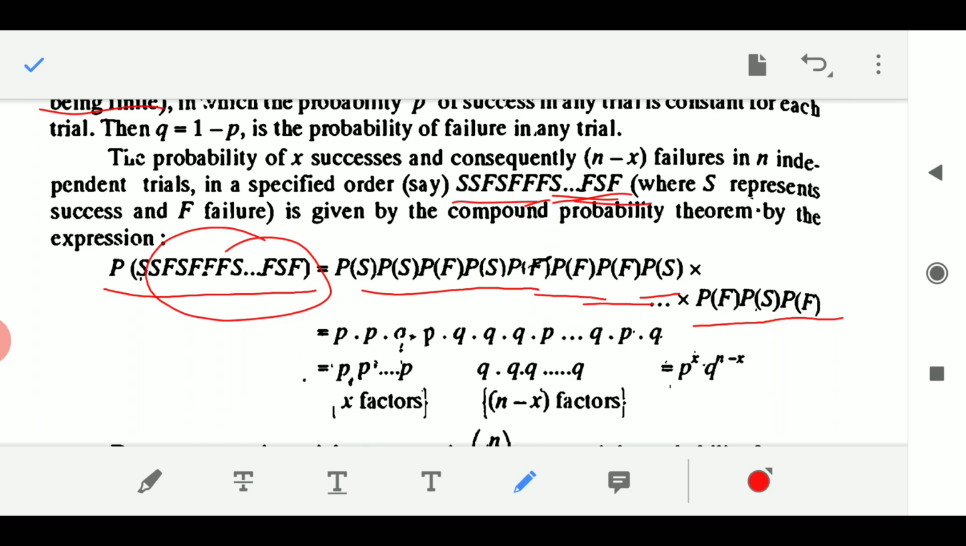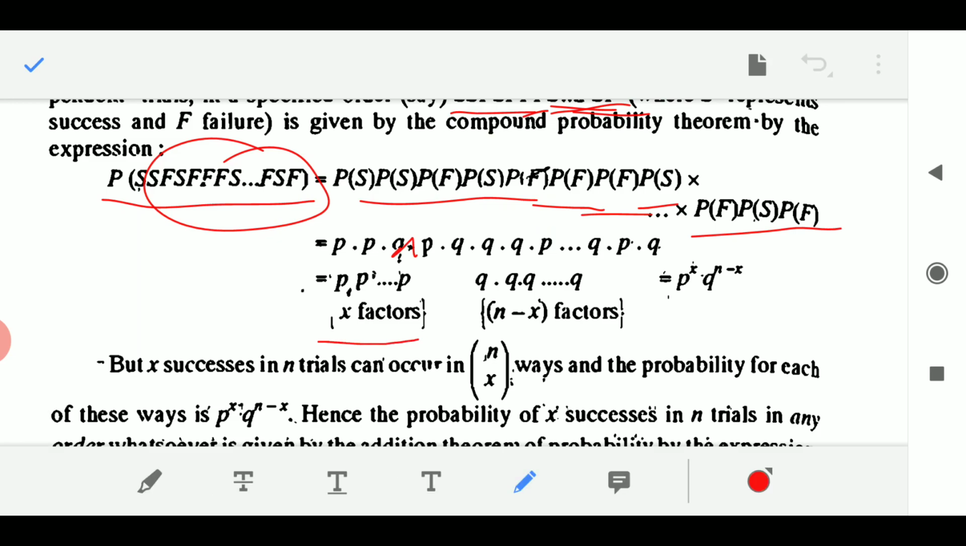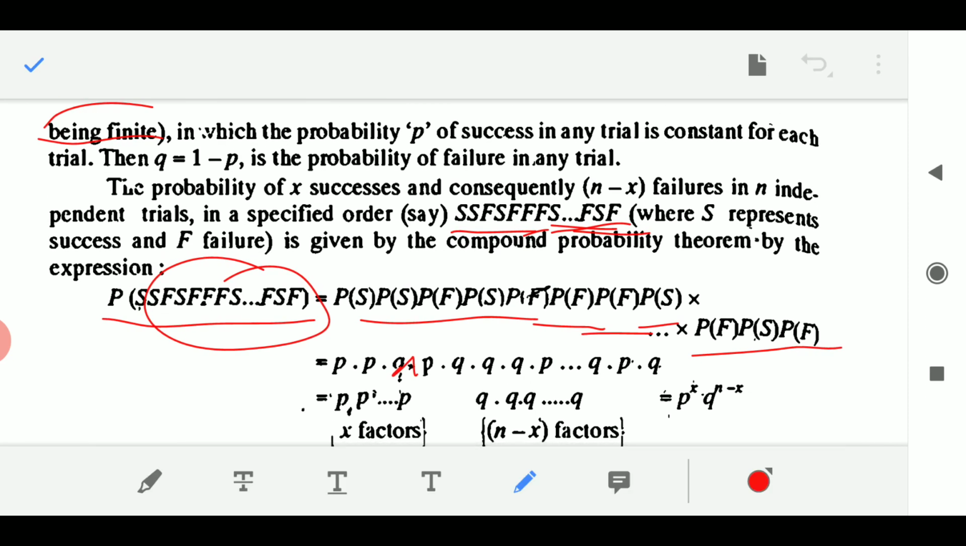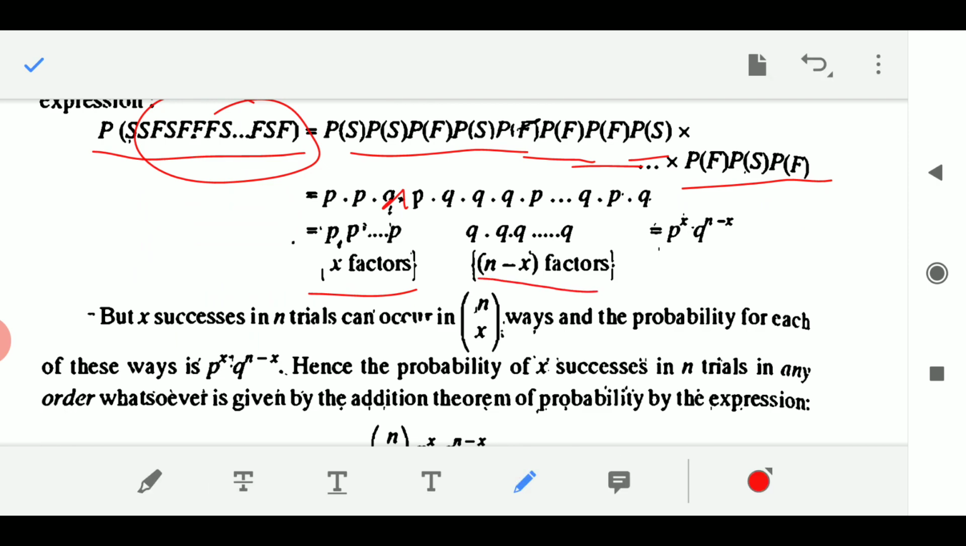Alright, so we have defined probability of success as P, probability of failure as Q. So I am just putting P, Q, P, Q, whatever it may be. So I am getting P into P into P and so on up to X factors of P, because I am saying that I am getting X successes here. Let me highlight X successes and N minus X failures we have. So X factors are of P and N minus X factors are of Q. But it is very obvious, so we will get P to the power X into Q to the power N minus X.